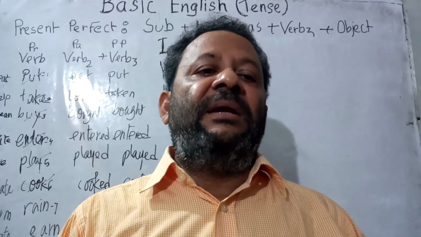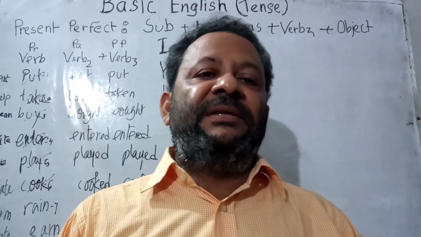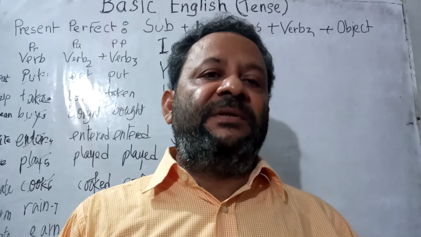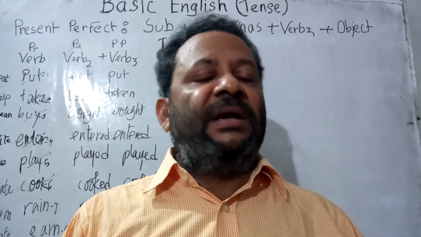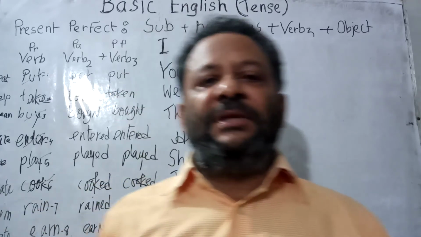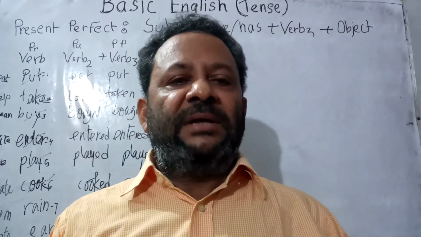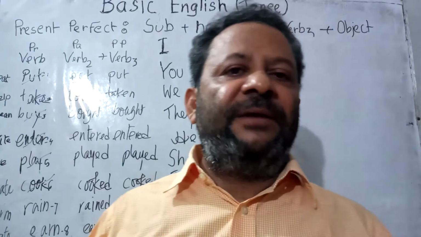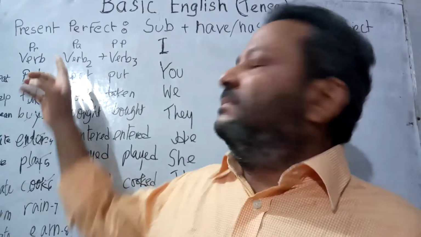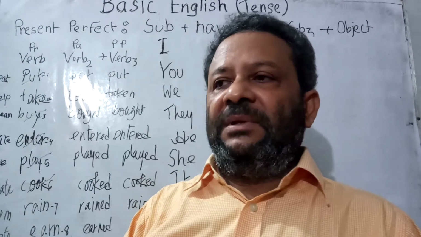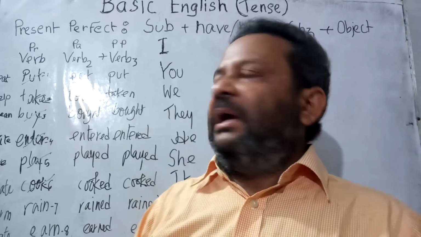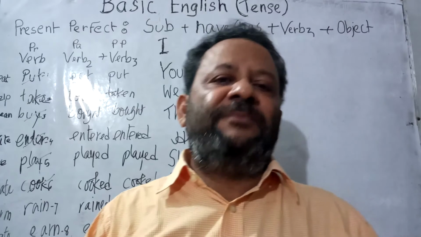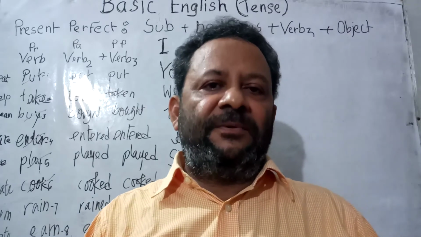Now, earlier I told you that tense is actually the time of action, and in tense verb is used, and verb is any kind of action. So, in today's class, verb is going to be used widely and in different ways. There are three types of verb actually: three different basic forms of verb. These are present form of the verb, past form of the verb, and past participle form of the verb.